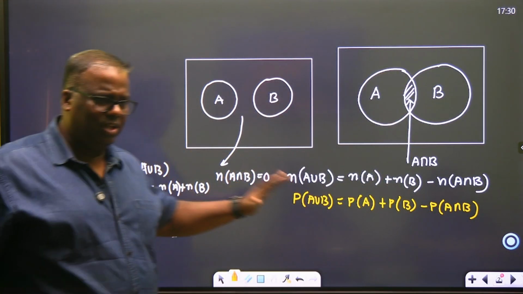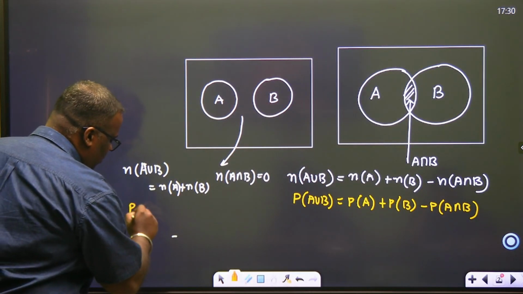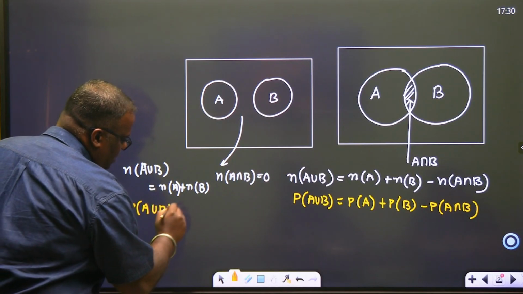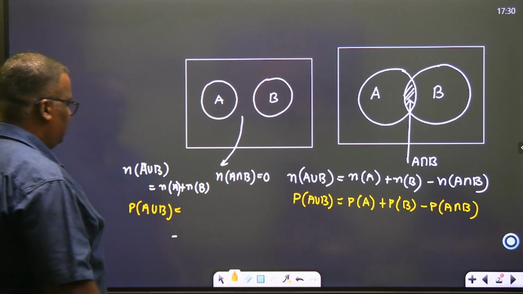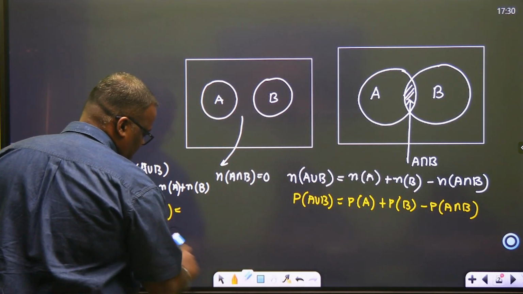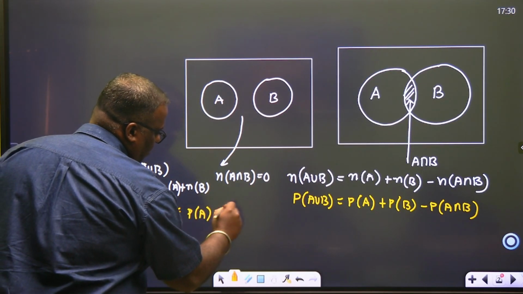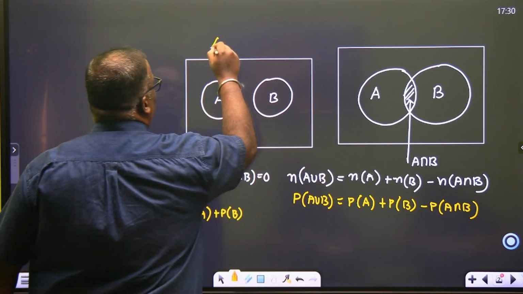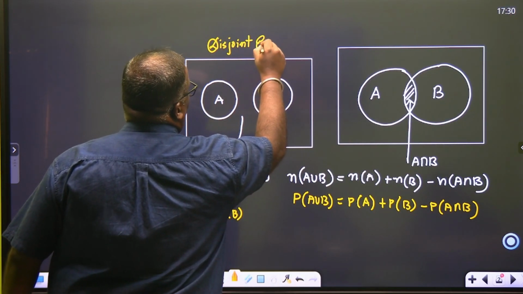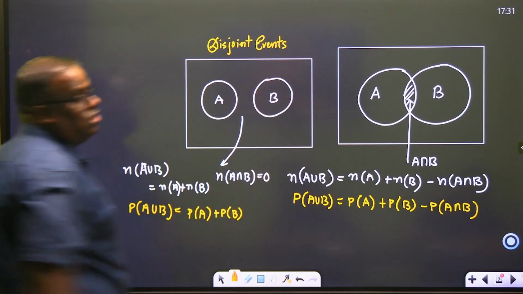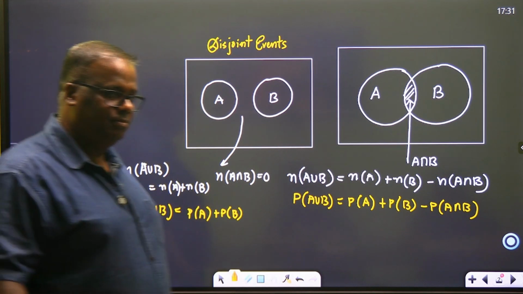It will come slowly, don't worry. We haven't even started conditional probability yet. We are just understanding the basics. And in this case, if somebody wants to find the probability of A union B, we will say A union B means A or B. So here it is the probability of A plus the probability of B. I hope you have no issues understanding that these are called disjoint. I won't call them disjoint sets now; because we are studying probability, these are disjoint events. They have no commonality. This much is clear? Very nice.